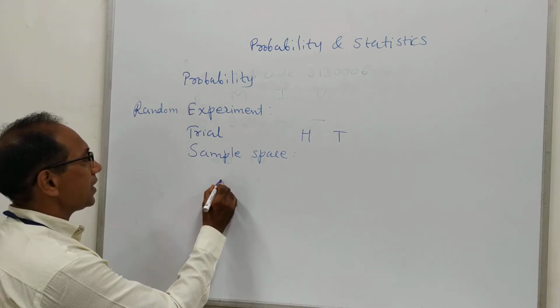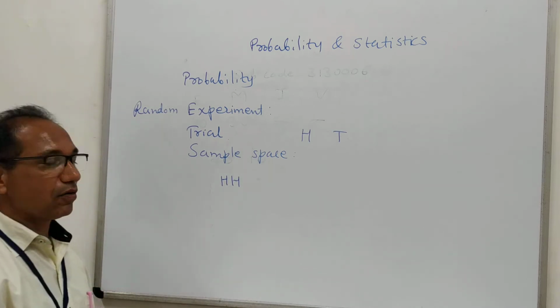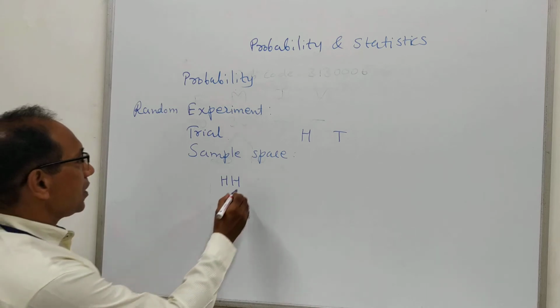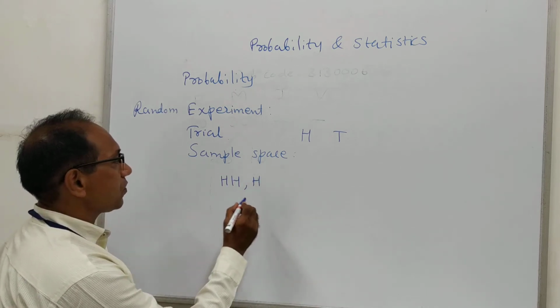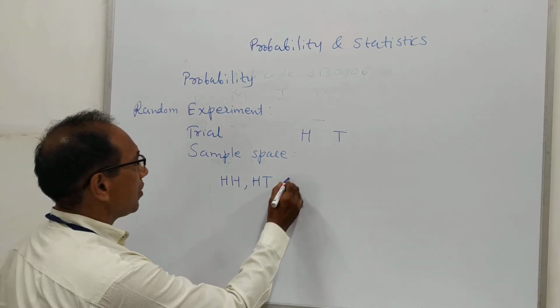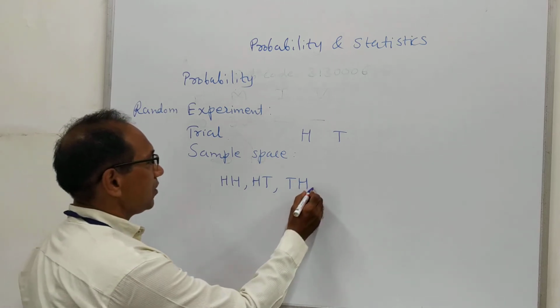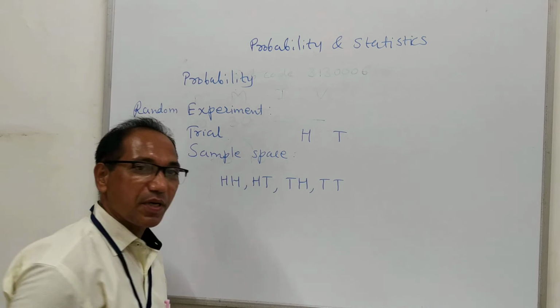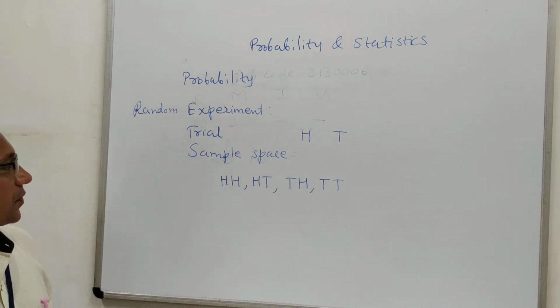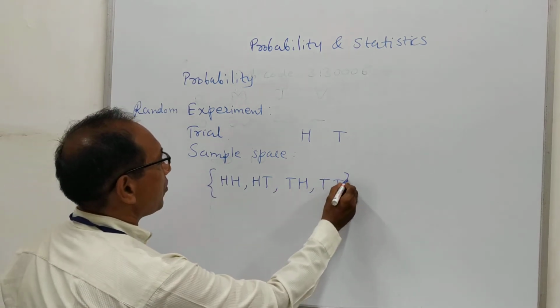We may have HH, HT, TH, and TT. So here we have four different results, and we can put them into set form.